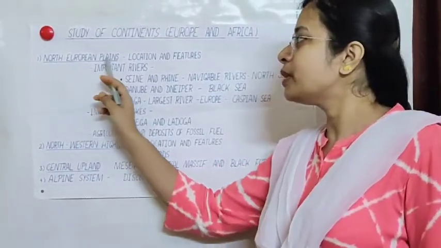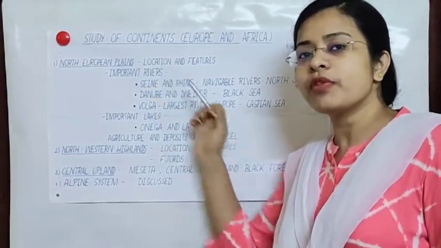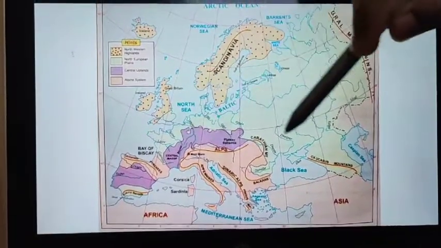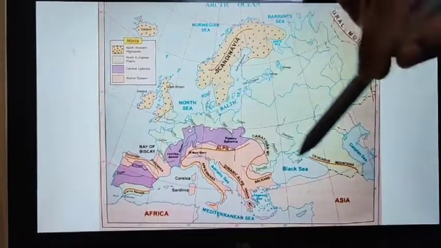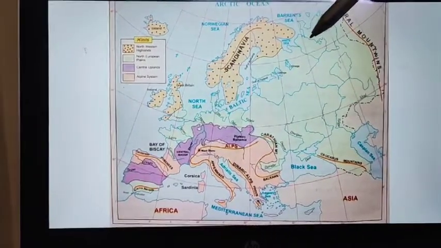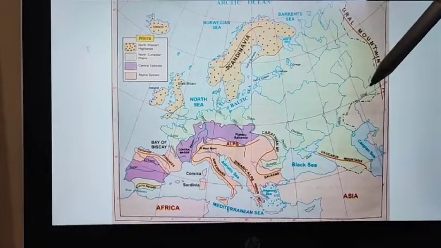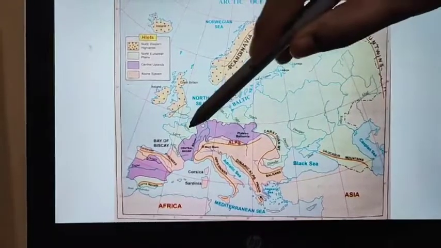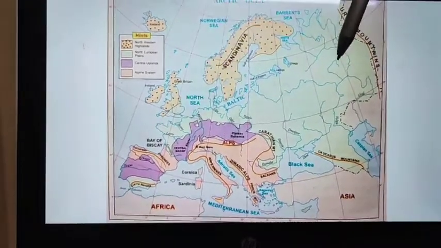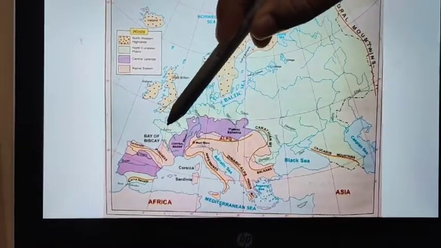So first, North European plains. We will see the location of North European plains on the map of Europe. North European plain is represented by green color in this region. It is an extensive flat land extending between the Atlantic Ocean in the west and the Ural Mountains in the east, mostly in the northern part of Europe. If you compare both sides of this plain, you will see the eastern part of this plain is broader than the western part.